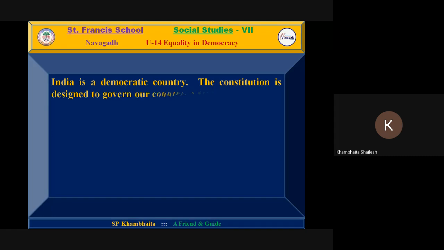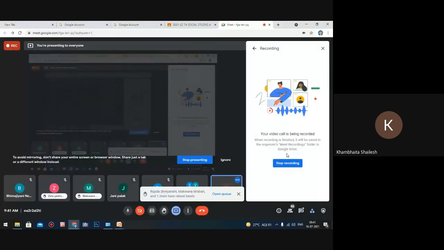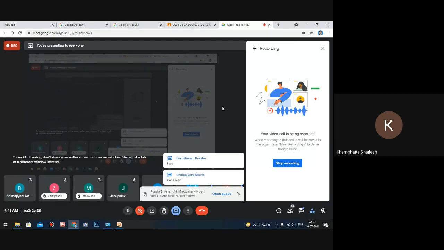Here you can see the slide of the next unit. Equality in democracy. Before we start, as we know, we are living in a democratic country. Democracy, what do you mean by democracy? Yes, any answer from your side? What do you mean by democracy? Yes, Krisa?